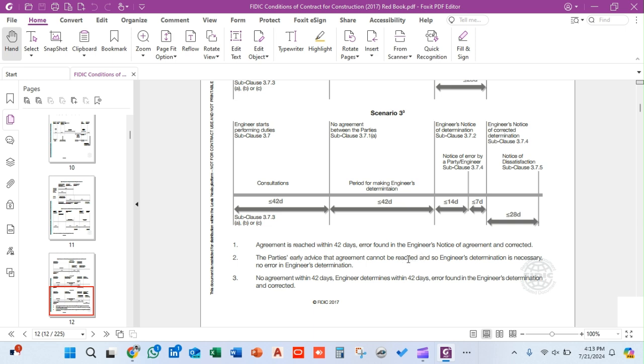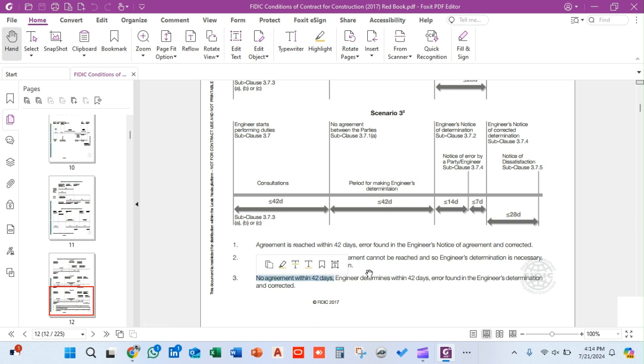They ask the engineer to intervene in the matter and resolve the issue. Then the engineer gives his decision, and no error in the engineer's determination occurs. So this is the second scenario.